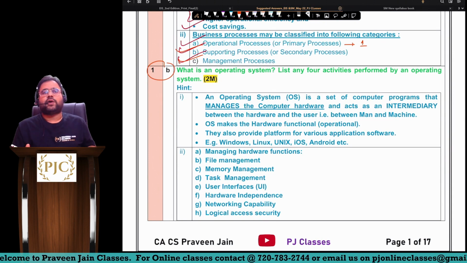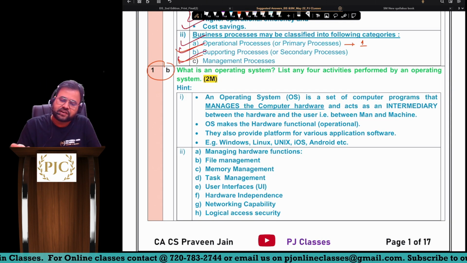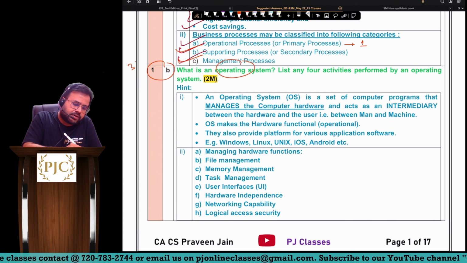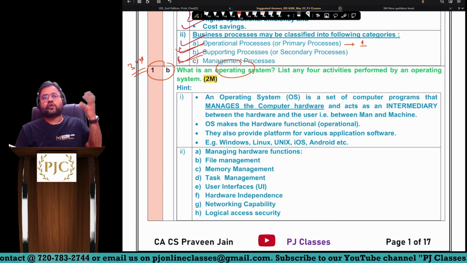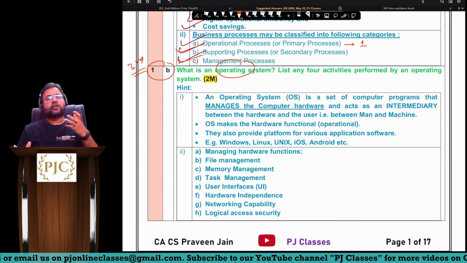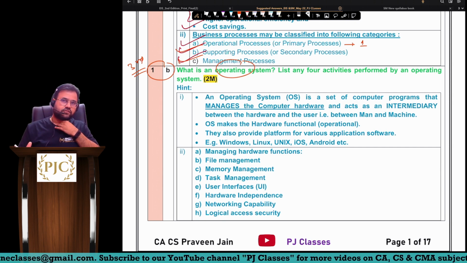Then we have second 1b, which is: what is an operating system and what are the 4 functions performed by an operating system. Again, this was your chapter number 3 question, sir. There we are talking about hardware and software. Here exclusively we are talking about software, sir. So software is of 2 types, as we know: one is operating system software and the next is application software, sir.